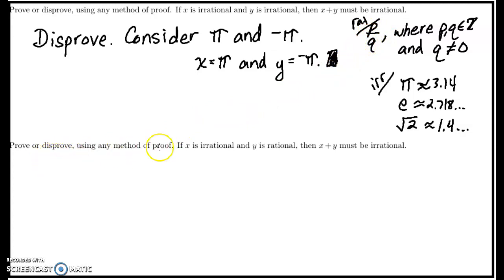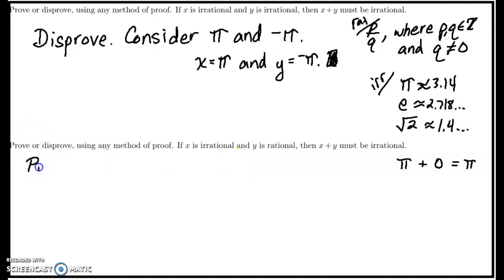Okay, what about this next one? If x is irrational and y is rational, then x plus y must be irrational. So maybe I think of, again, pi, and then 0 is rational. And this would give me pi, which is irrational. So it works in that case. I know at least one case where this works. I may play around with a couple others. And let's say I start to believe that it is true. One way I can do this is a proof by contradiction.